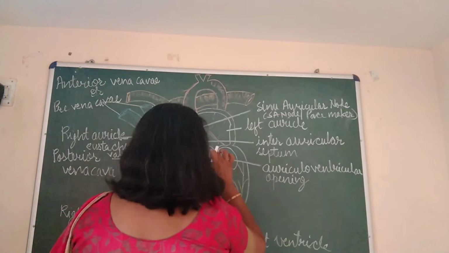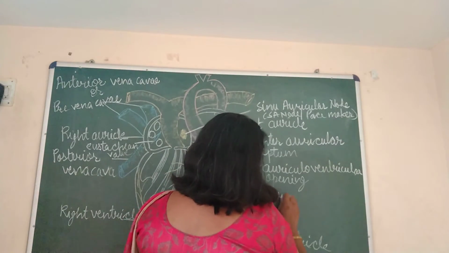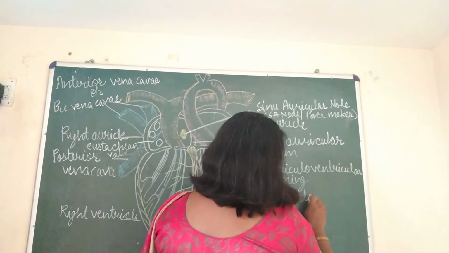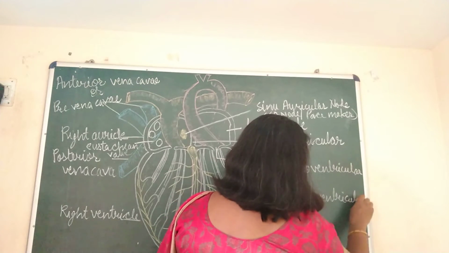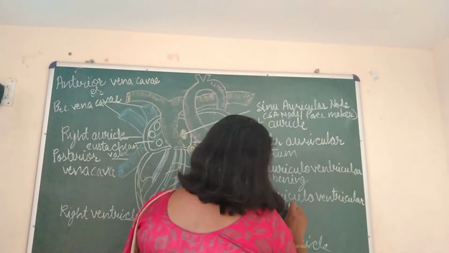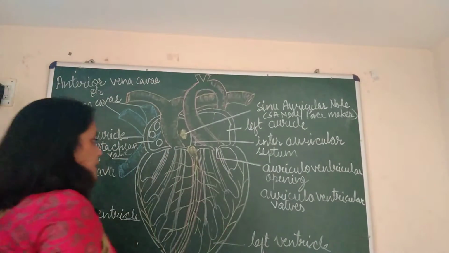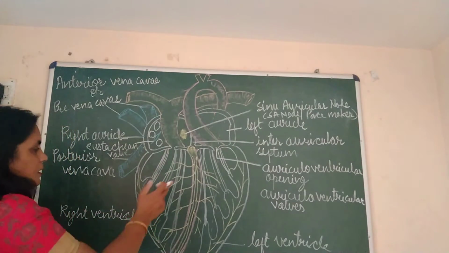There are valves which control them. They are called auriculoventricular valves. Now this is all about the auricles.